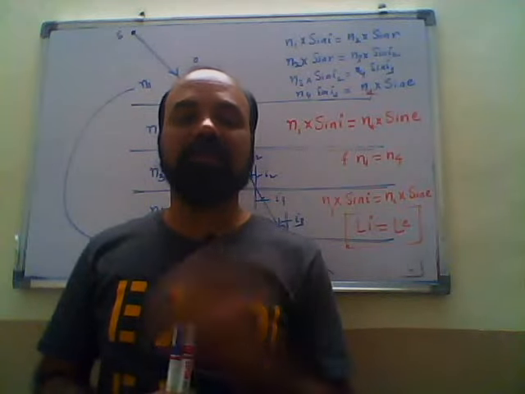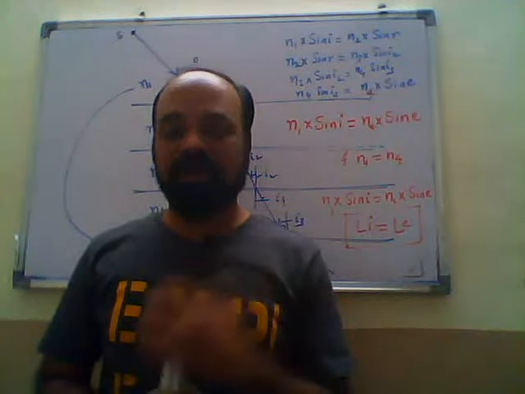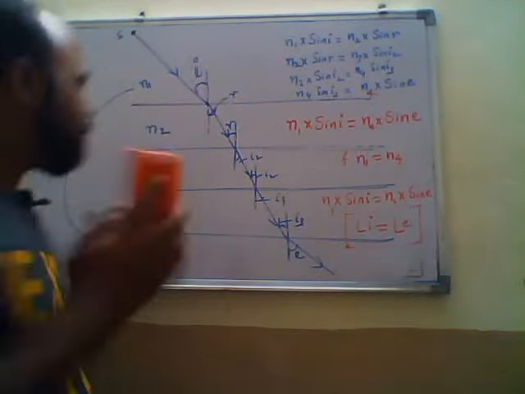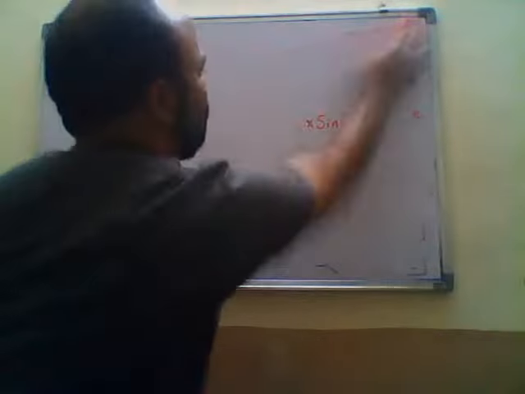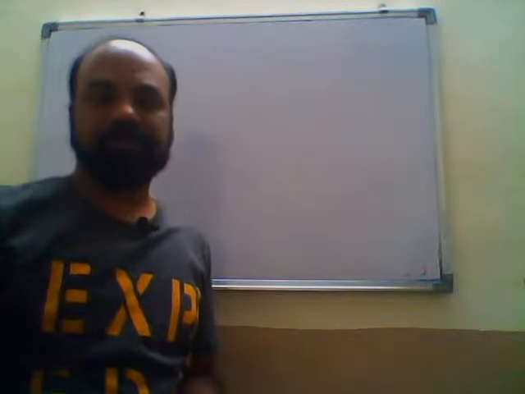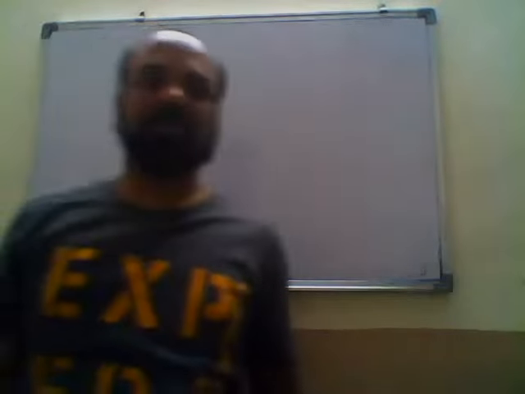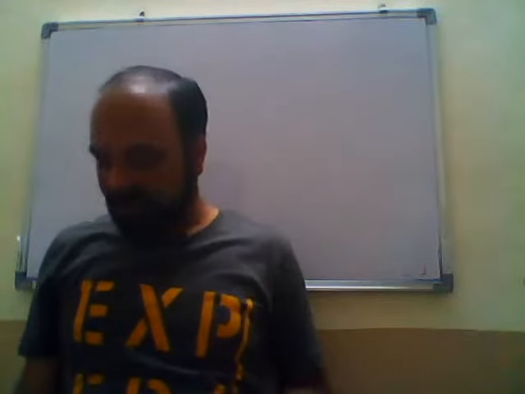So how to find out real depth and apparent depth?